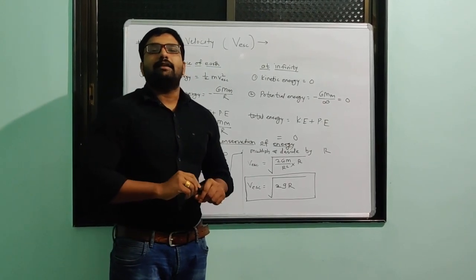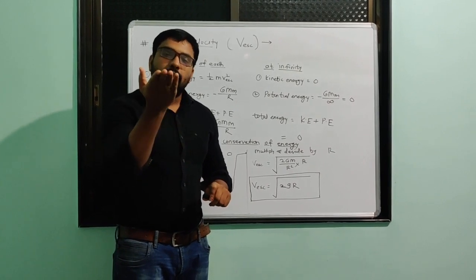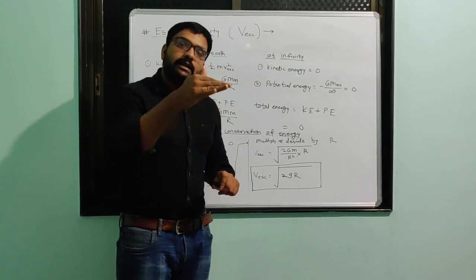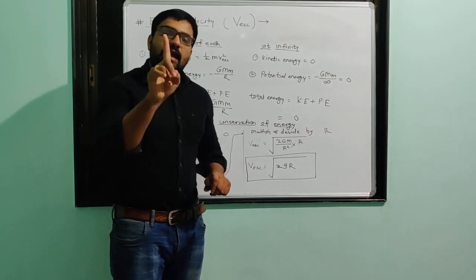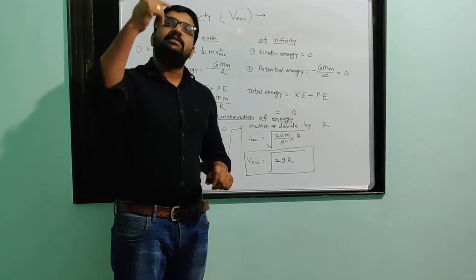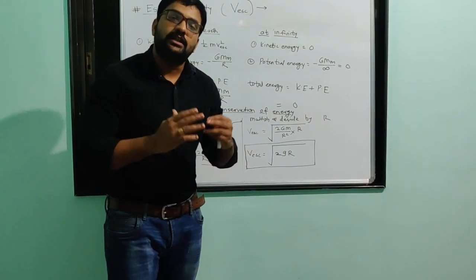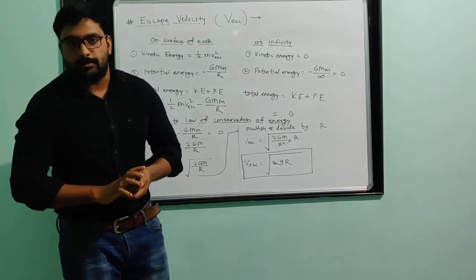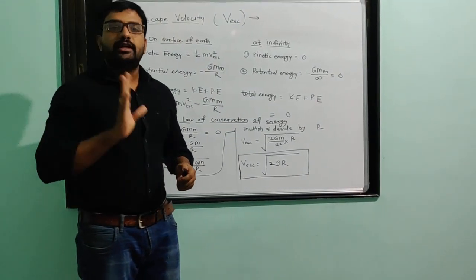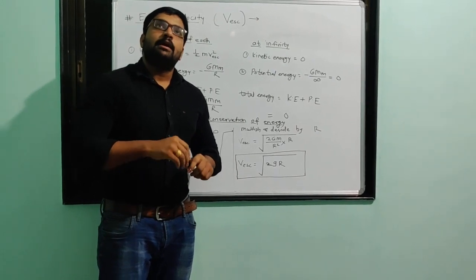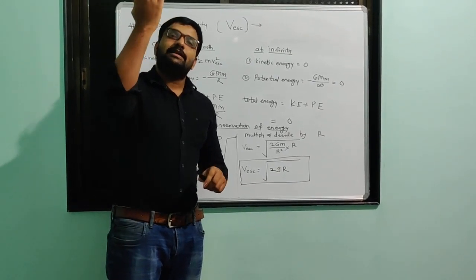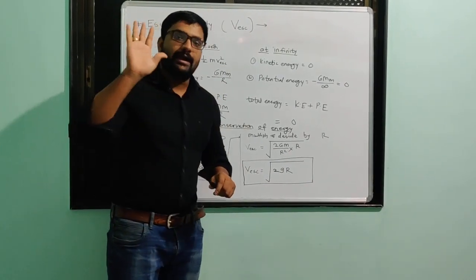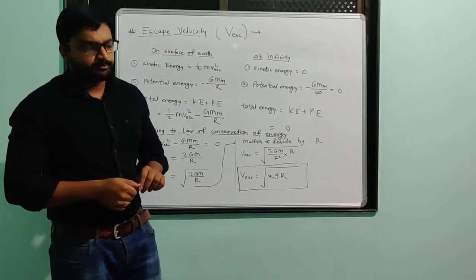Due to that gravitational force, what happens? Velocity of that stone continuously decreases, and after some time, by reaching some height, its velocity becomes zero, and again it falls on the surface of Earth. So due to the gravitational force, after covering some distance, the object falls again on the surface of Earth.